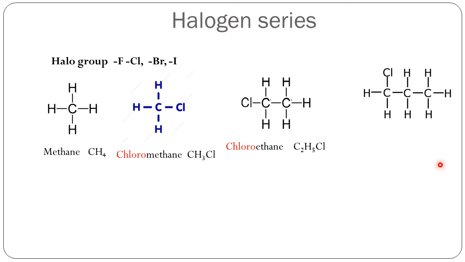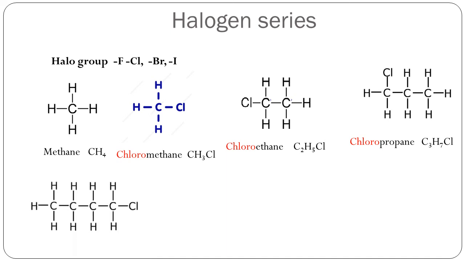And what is the prefix? Which is the functional group here? Chloro. So chlorine atom is the functional group, and as a result, chloropropane. So let us write down the name chloropropane. And the molecular formula, after counting the number of atoms present in the compound, is C3H7Cl.